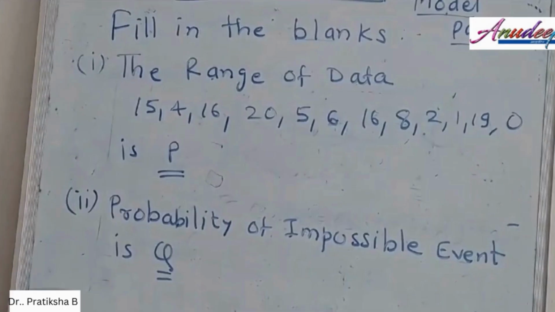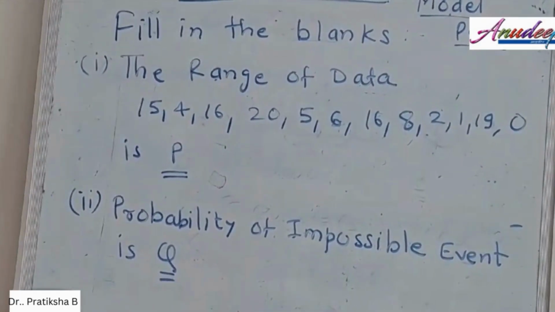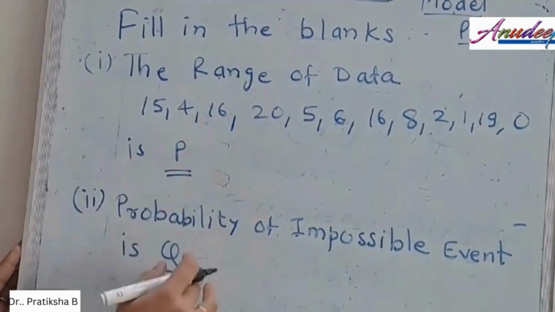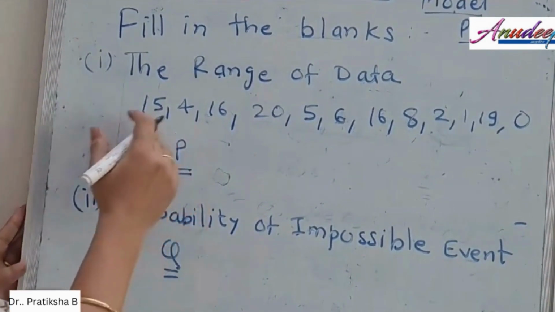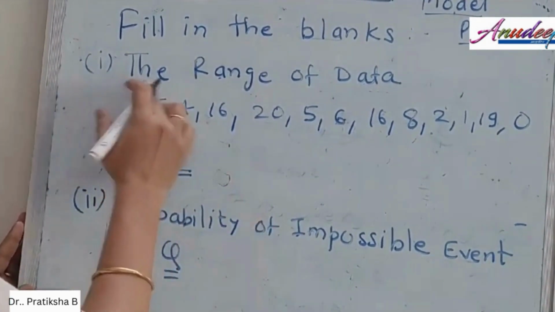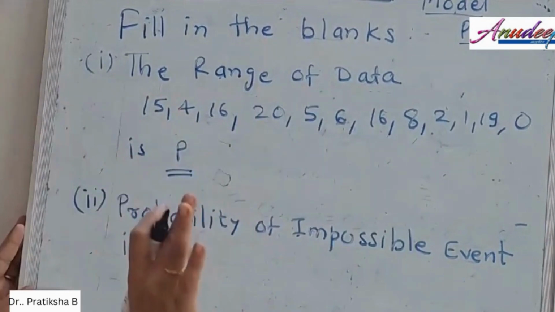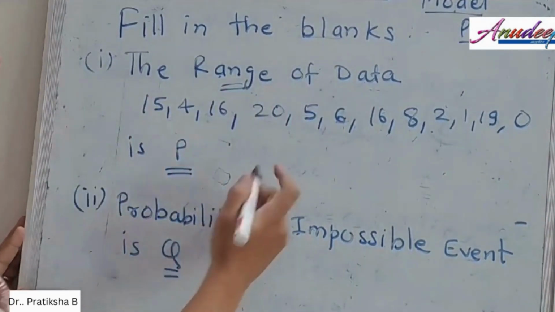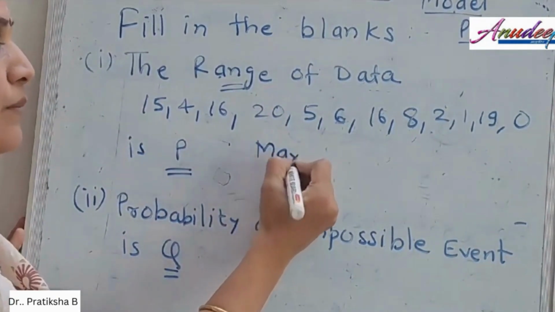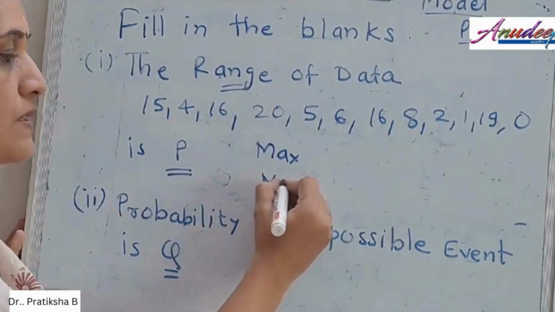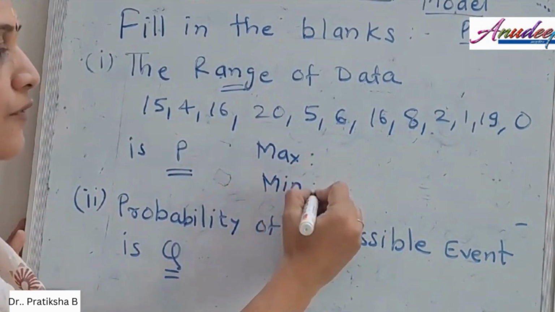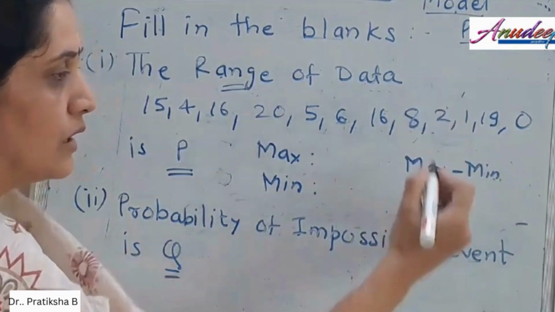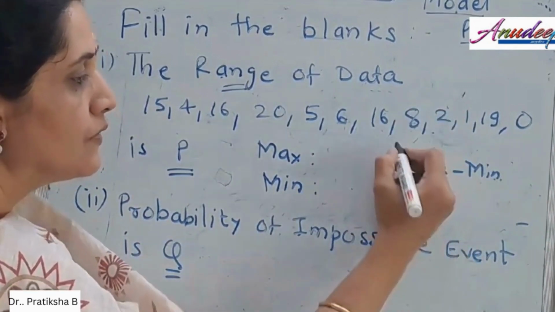So let us simplify this. In this question, we have been asked to fill in the blanks for the variables P, Q, R, S. So let us see what is the first fill in the blank. It says the range of the data. The numbers are given to you and you need to calculate the range. So when we want to calculate a range, we need to find the maximum element in the given list, the minimum element, and the difference of the two, maximum minus minimum value in the data given to you, is equal to the range.